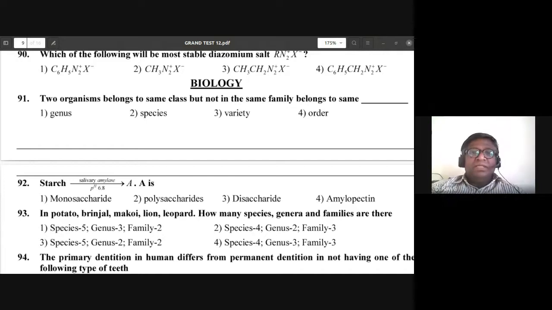Today we'll be discussing paper 12, the Grand Test 12 that we had for today. So how was the paper? Was it tough or easy?